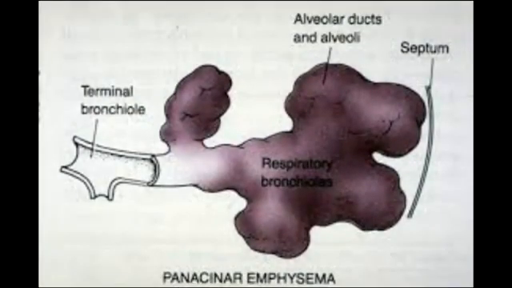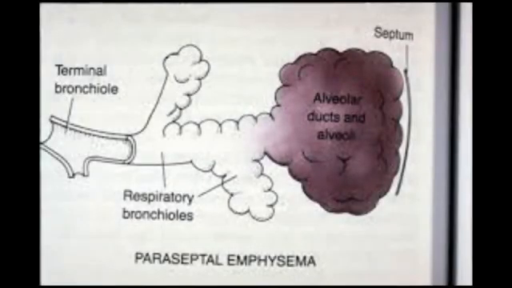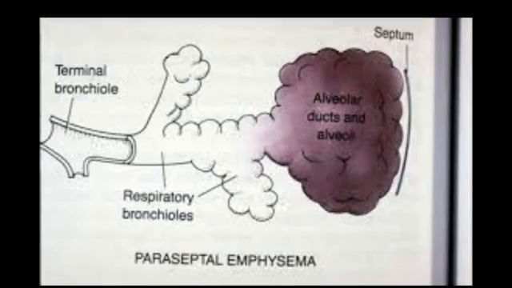In panacinar emphysema, there is enlargement or destruction of all parts of the acinus, seen in alpha-1 antitrypsin deficiency and in smokers. In paraseptal emphysema, the distal acinus, the alveolar ducts, are predominantly affected.